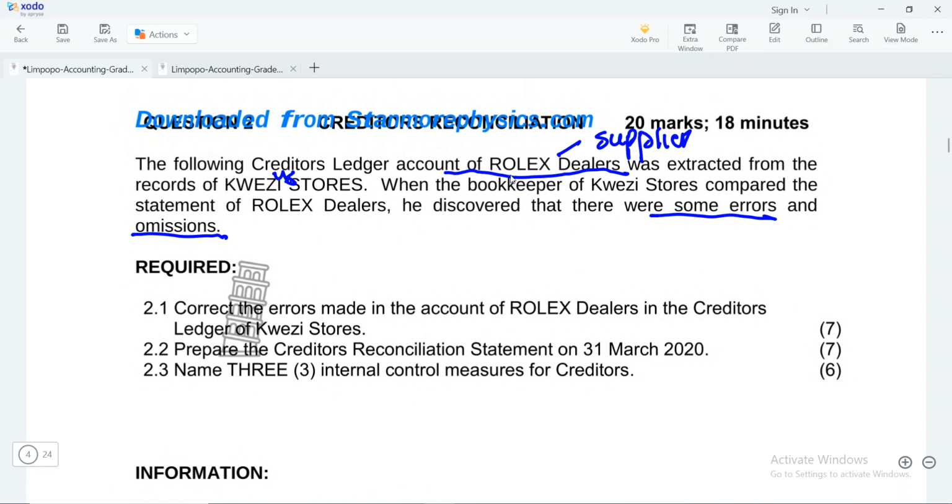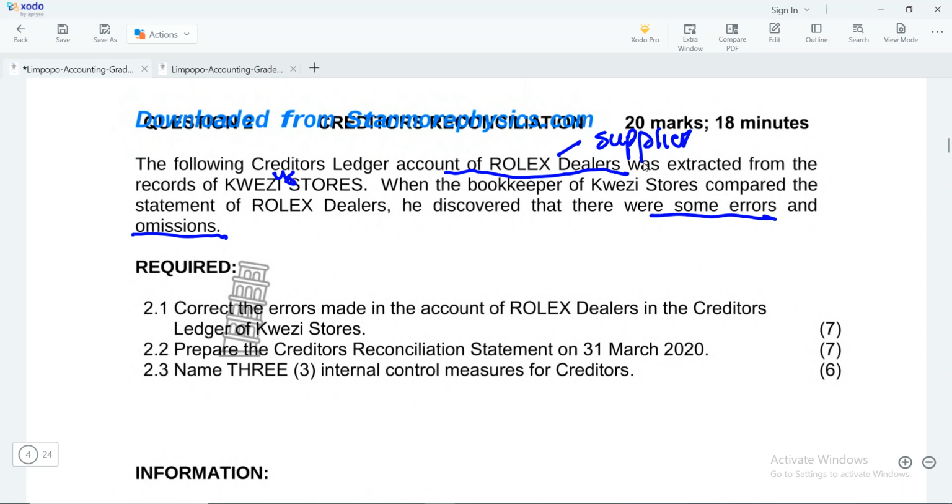We want to see whether the information that Rolex Dealers have is the same as the one that we have, and sometimes it can happen that the information is not the same. For example, if you make a purchase or a payment after the statement was issued to you, the supplier will not be aware of that information until a reconciliation has been done, right? And also, if the supplier decides to charge you interest, you won't know until you get the statement.